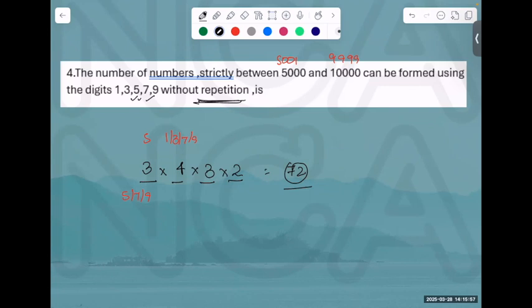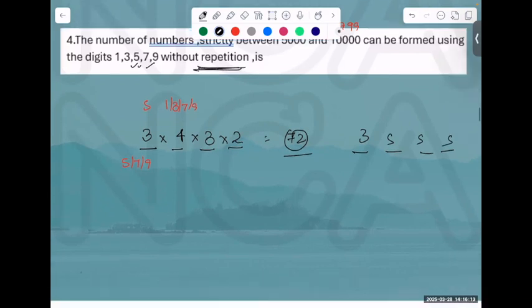Sorry, with repetition it is 5 into 5 into 5. If it says with repetition, the first one is only 3, next 5 into 5 into 5. Is it clear? Next.